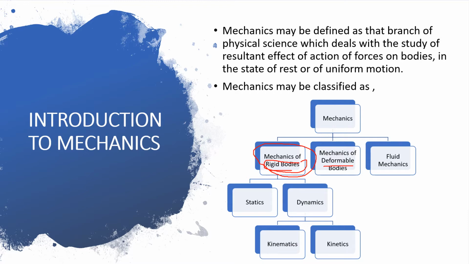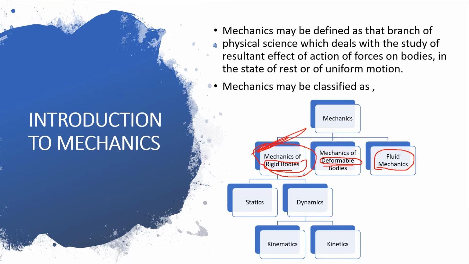When I'm doing analysis considering that the body is deformable, then I'll call this mechanics of deformable bodies. And last, when I'm doing analysis of force acting on a fluid, then I'll call it fluid mechanics. So we are basically interested in the mechanics of rigid bodies.